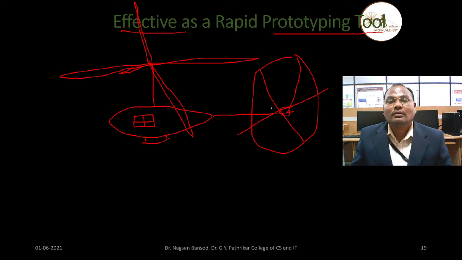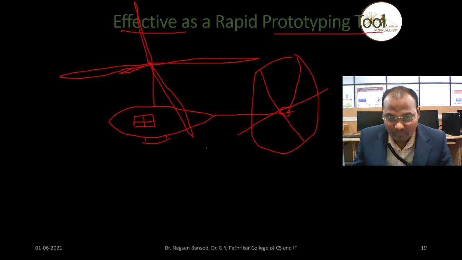But it is not a helicopter, it is the diagram. So this is the diagram, this is the model. This model actually represents the helicopter. A helicopter is an aerial vehicle.